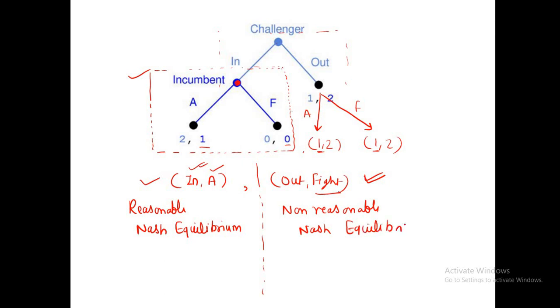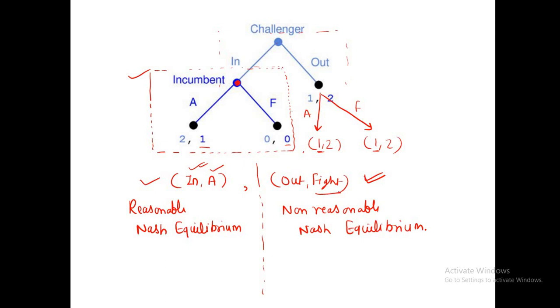So what is the conclusion? The conclusion here is, if we apply the method which we use in strategic games to find the equilibrium in an extensive game with perfect information, then we can find both the reasonable and non-reasonable Nash equilibrium.